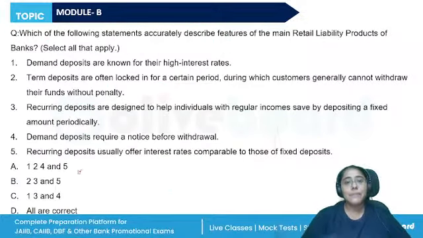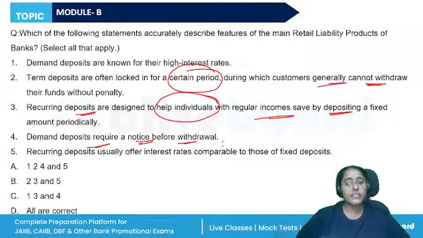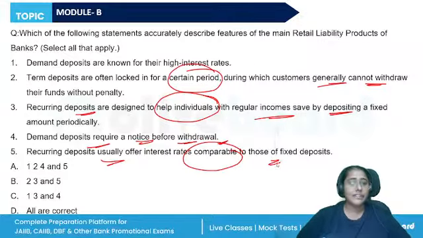Which of the following statements accurately describe the features of the main retail liability products? Demand deposits are known for their high interest rates. Term deposits are often locked in for a certain period during which the customers cannot withdraw. Recurring deposits are designed to help individuals with regular incomes. Demand deposits require a notice before withdrawal. Recurring deposits offer interest rate comparable to fixed deposit. So the demand deposits are not known for their high interest. It is a feature of the fixed deposit.